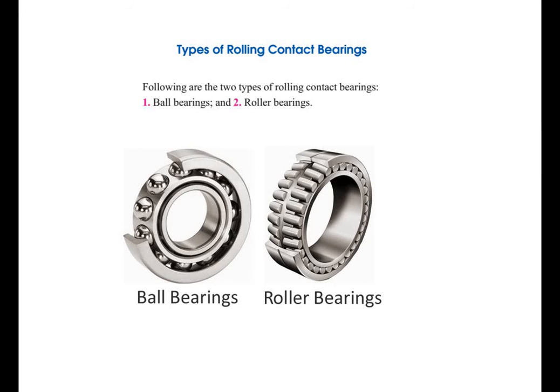Now we will study types of rolling contact bearing. Following are the two types of rolling contact bearing. The first one is ball bearing and second is roller bearing. In ball bearing, the rolling element is a spherical ball, whereas in roller bearing, the rolling element is a roller which might be cylindrical, conical or concave.